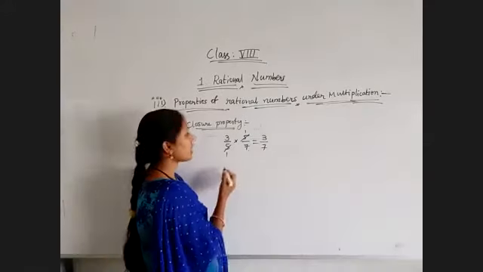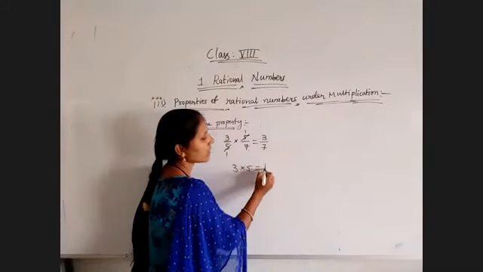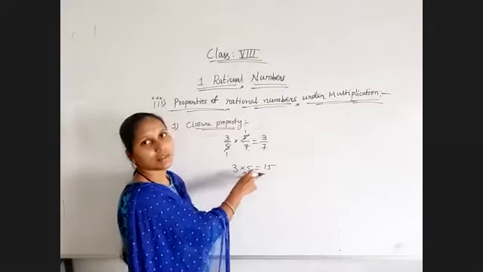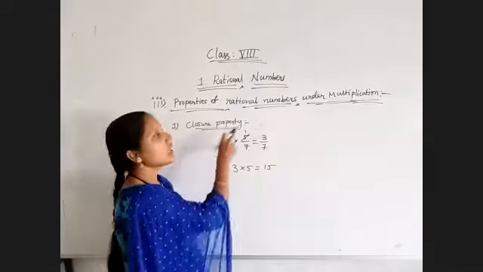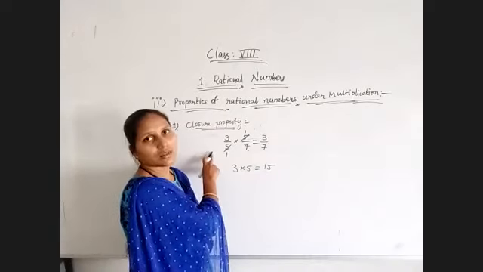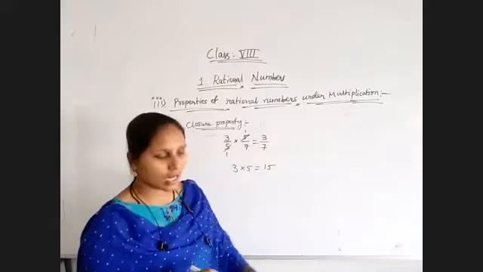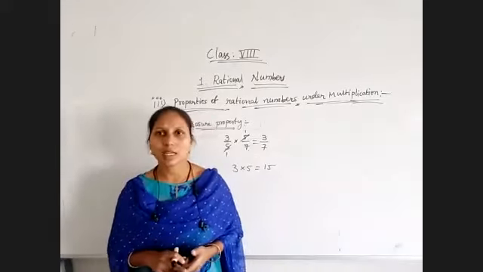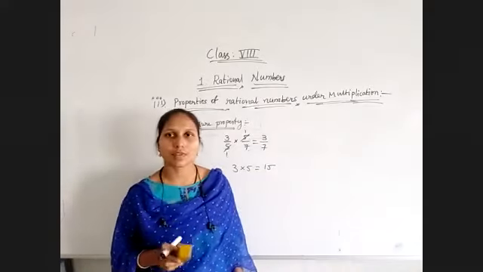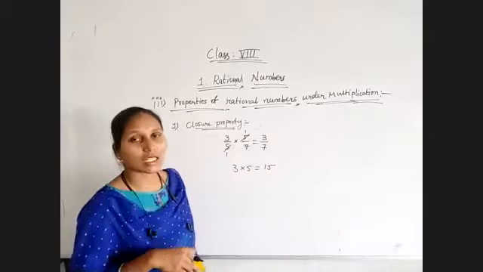For another example, I am taking 3 into 5. 3 fives are 15. 15 also is a rational number. 3 and 5 are rational numbers and 15 also is a rational number. That means the closure property is satisfied for rational numbers under multiplication also. The closure property is satisfied under addition, subtraction and multiplication. So remember this, only the closure property will be satisfied for subtraction, not the other properties.